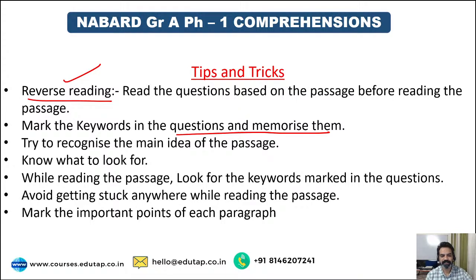Try to recognize the main idea of the passage. If the questions are all about consequences of terrorism in the world or in America, the implications of terror attacks of 9/11, and the difference between bioterrorism and chemical terrorism, you can understand that the passage is somewhat revolving around terrorism. So when you look at the questions, you can get the central theme, the main idea of the passage, and I'll share with you how to do that today.